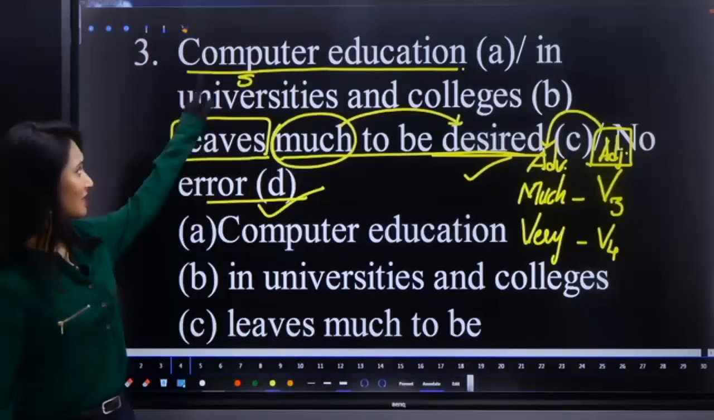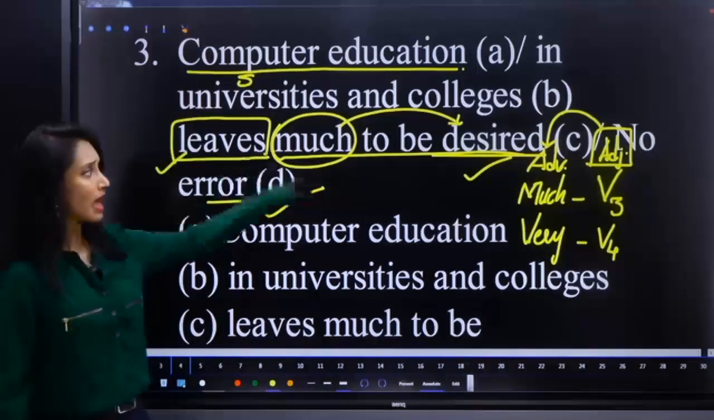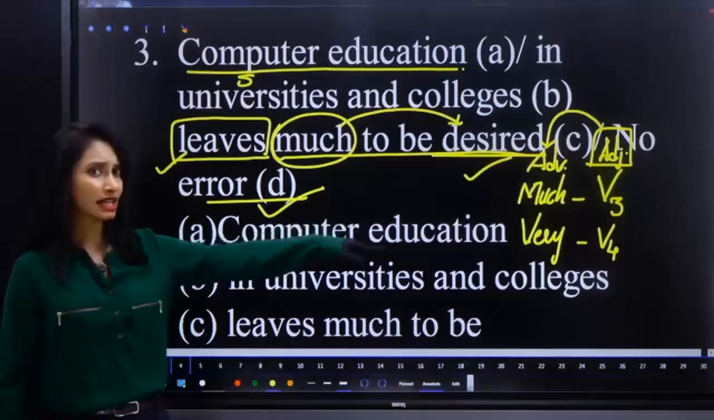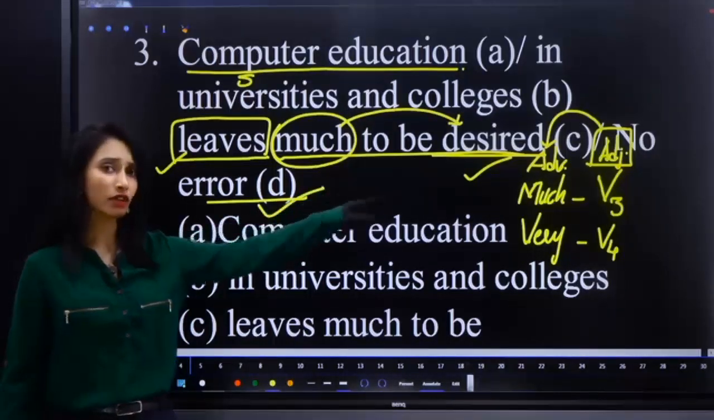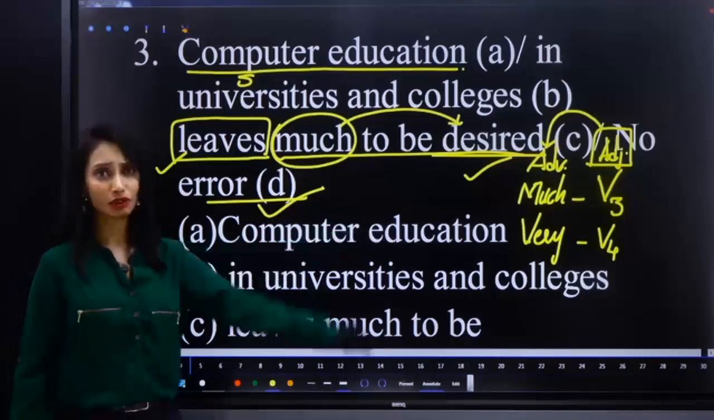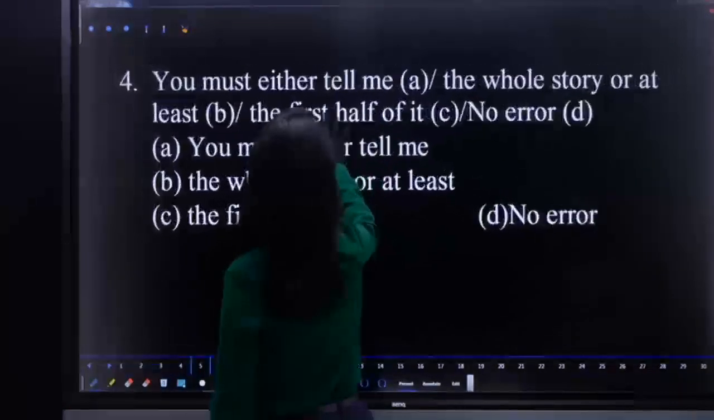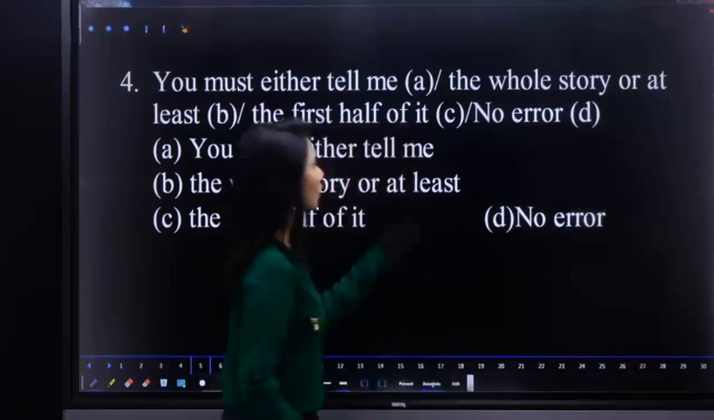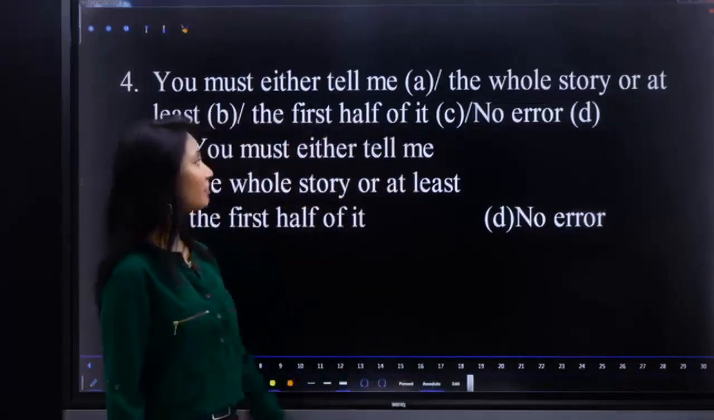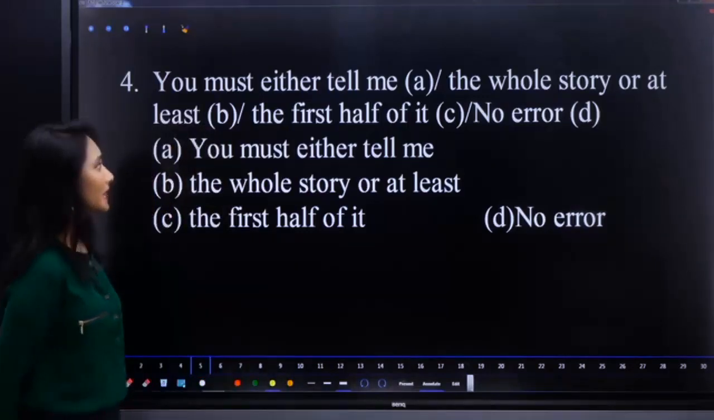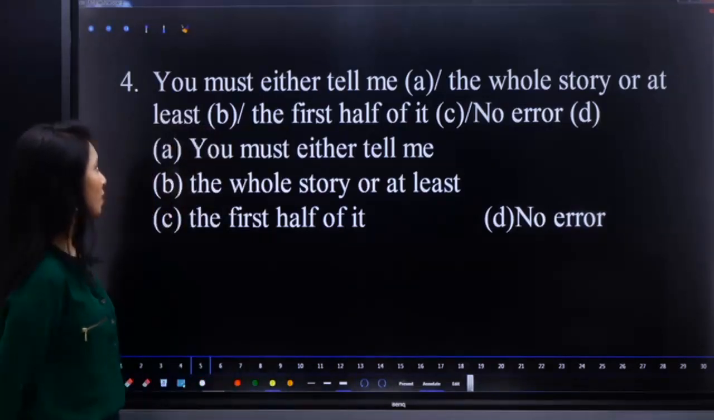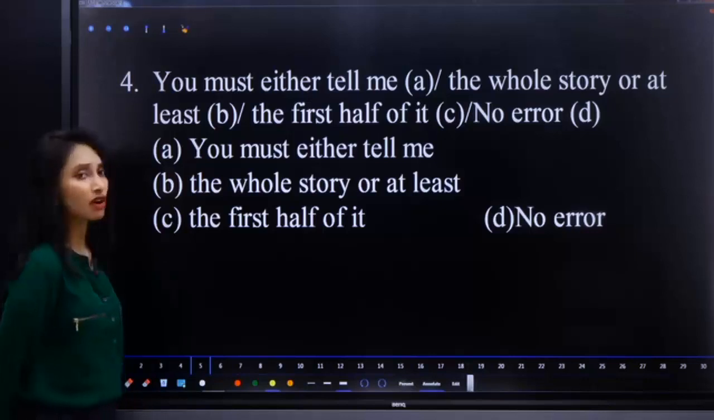Make sure you understand this one. A singular subject requires a singular verb, and when V3 and V4 act as adjectives, to qualify them we require adverbs. Much is the adverb to qualify V3, very is the adverb to qualify V4. Next: You might either tell me the whole story or at least the first half of it. What is the error here? You might either tell me the whole story or at least the first half of it.